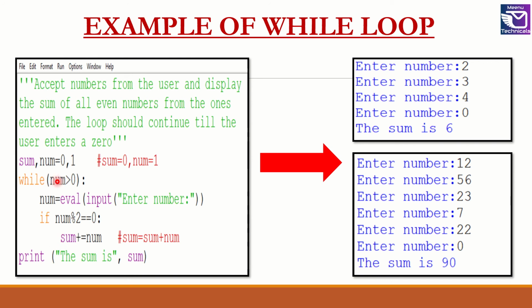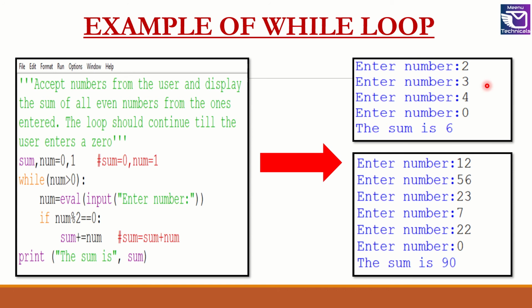Now for the next iteration, when num is checked with 0, 0 is not greater than 0. This condition now becomes false and the loop terminates. So control will come outside the loop and come to the print statement here. If you see, I have not given any else portion here. So control will pass to the statement which is outside the while loop. So this statement, print the sum is, will be executed, and therefore I get the statement, the sum is 6.